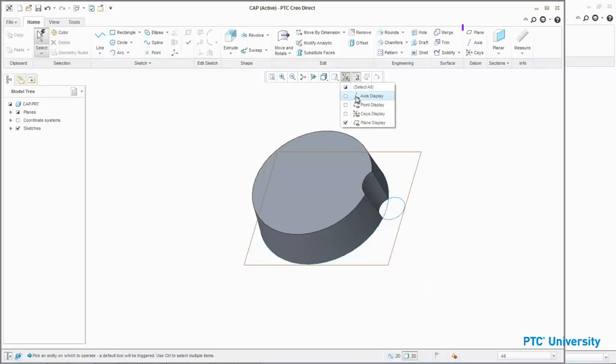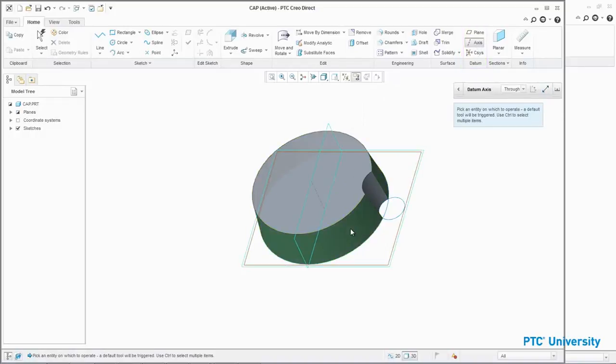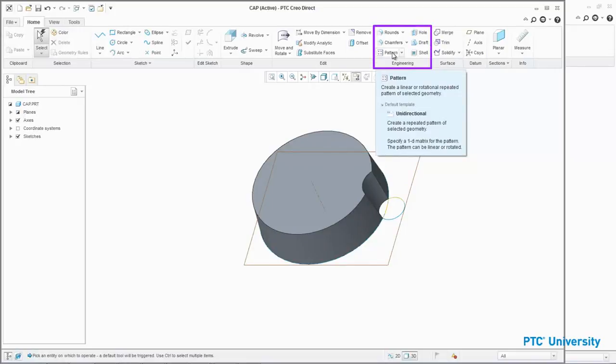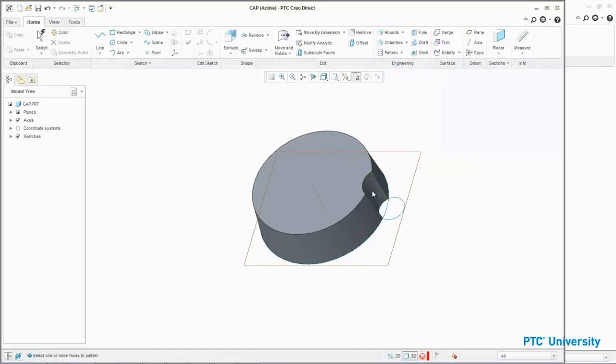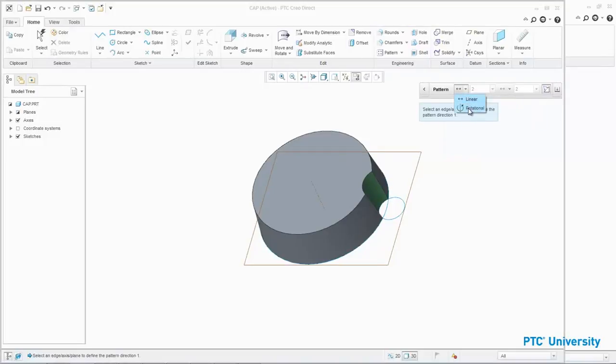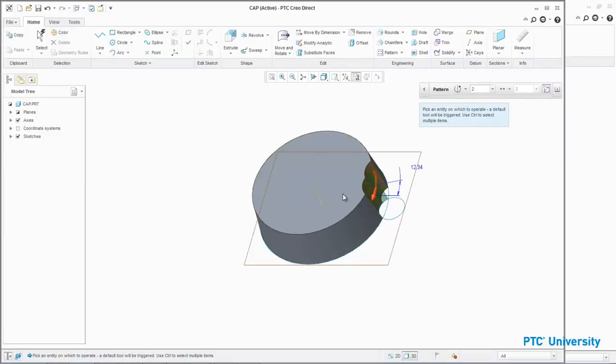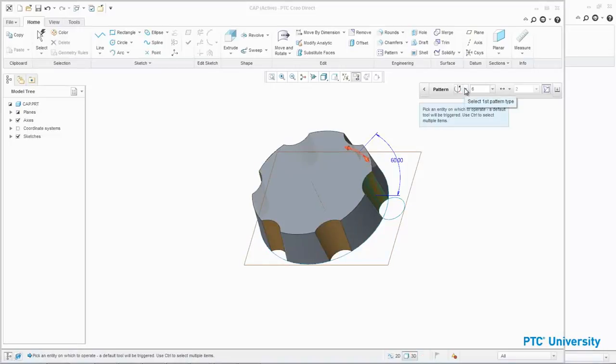Enable Axis Display and click Axis from the Datum group. Select the conical surface and middle-click to complete the axis. Click Pattern from the Engineering group and select the arc surface. In the Options toolbar, click Rotational and select the datum axis. Edit the angle value to 60 and edit the number of pattern members to 6. Middle-click to complete the pattern.